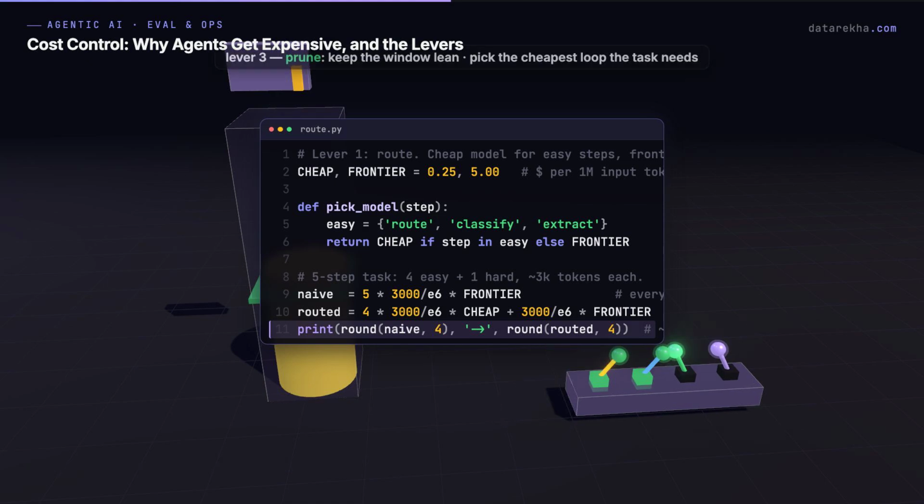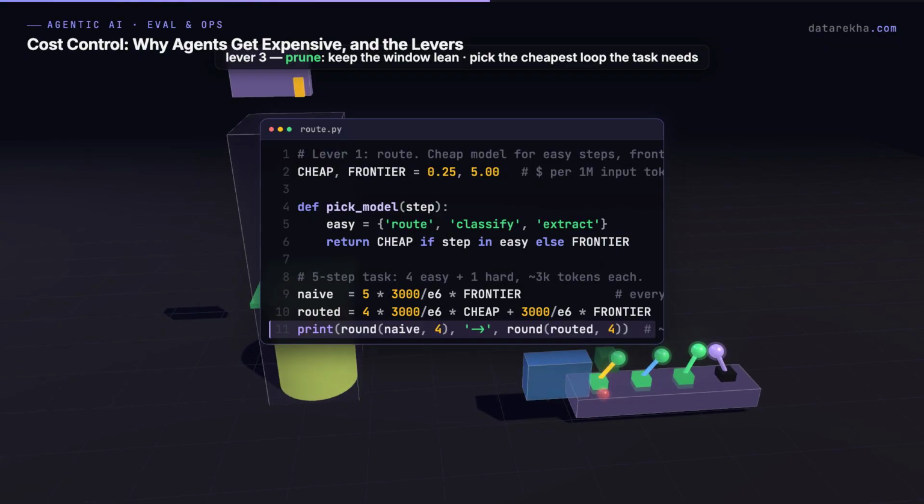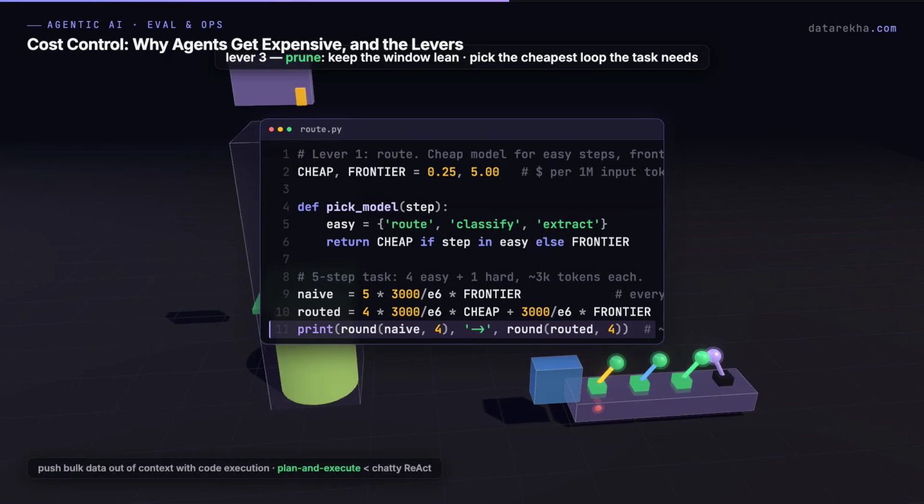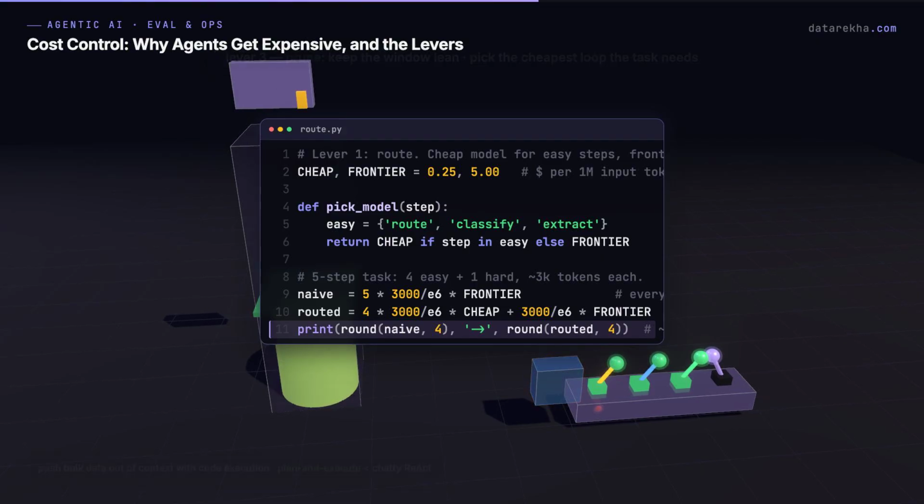Third, context pruning. Keep the window lean so later calls do not balloon, and push bulk data out of context using code execution. And right-size the loop too. A plan and execute agent makes fewer calls than a chatty ReAct loop for a known task. So pick the cheapest loop the task actually needs.